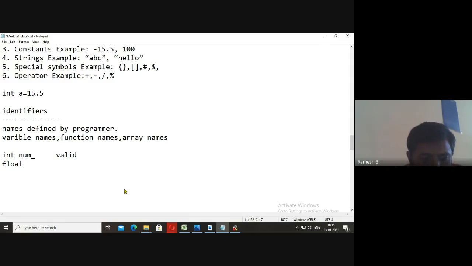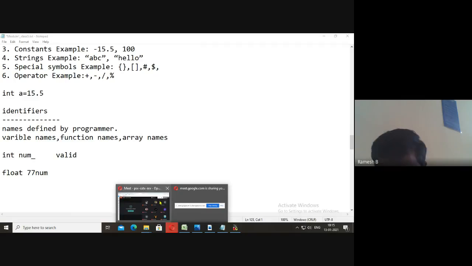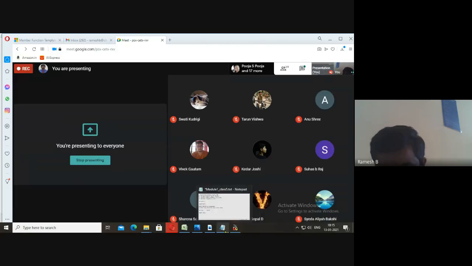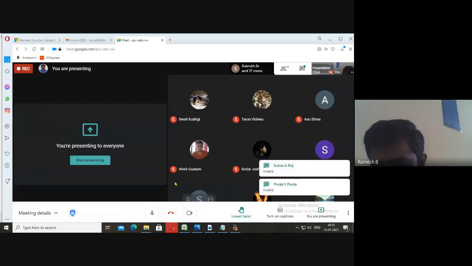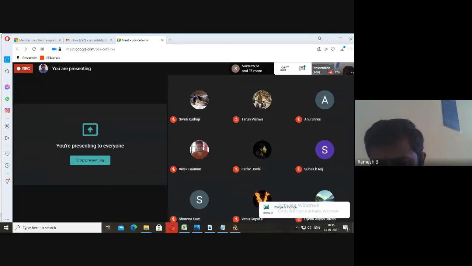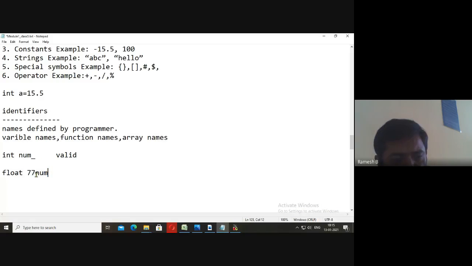float 77num. Now tell me whether it is valid or invalid. We are defining some variable name. We are giving the naming as 77. It is like namkarna. Invalid. Good. Good, Pooja. You see there? 77 is not allowed. Digits are not allowed in the beginning.